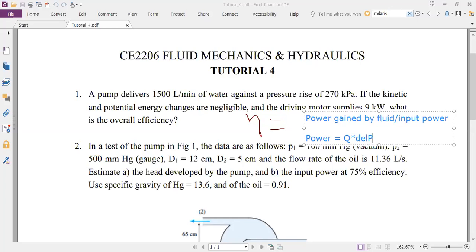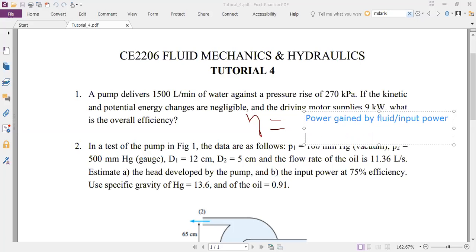That's it. Okay. So the delta P by rho G will be head H developed by the pump. So you're saying delta P is simply the head developed by the pump.